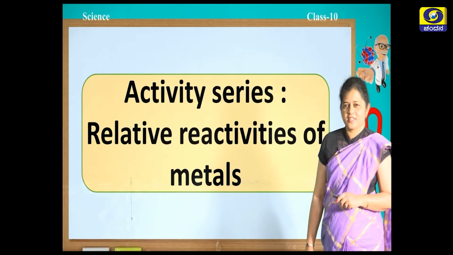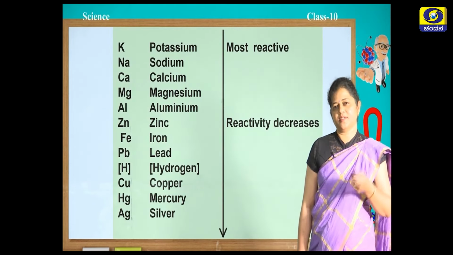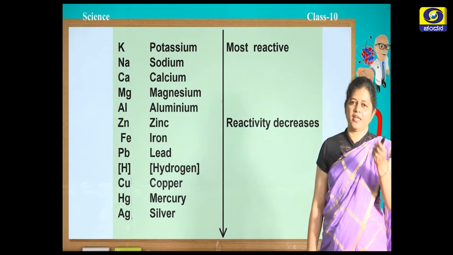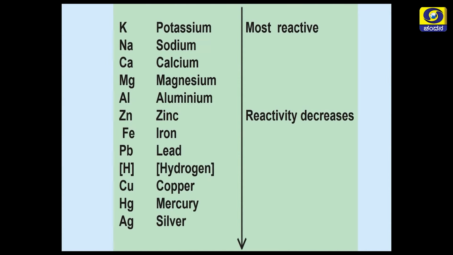The activity series, or the relative reactivities of the metals, is like this. You can see a list of metals arranged in the decreasing order of their reactivity, starting from potassium till silver. You can see that the reactivity is decreasing. Potassium is the most reactive, then comes sodium, next will be calcium, then magnesium, and next aluminium, zinc, iron, lead, copper, mercury, silver, and last you will find gold and platinum, because they are least reactive or they are non-reactive metals.